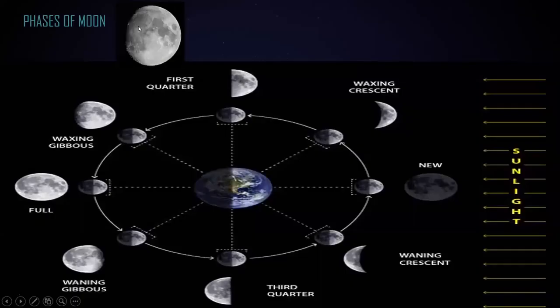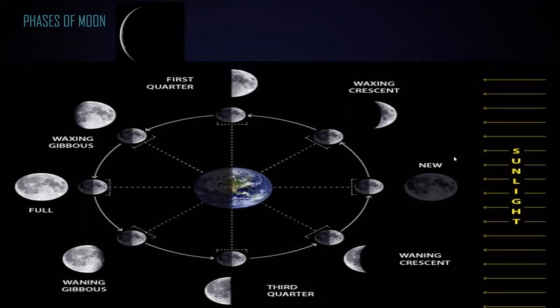So this is how the phases of the moon change. When it is increasing in size, we call that waxing. When decreasing in size, waning. And when we start like new moon, crescent, first quarter, gibbous, and then again the other way around. So you should be able to label the positions of when we have a waxing and a waning crescent,